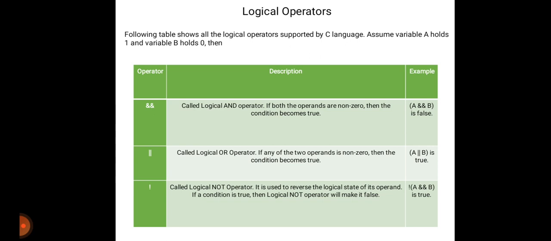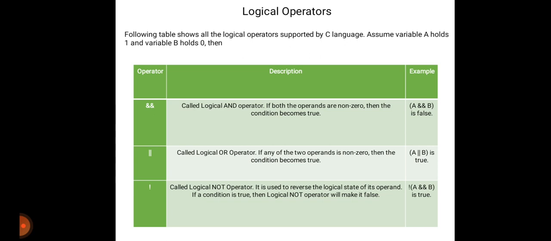The next is the logical OR operator. If any of the two operands is non-zero, then the condition becomes true. Here one value is 0, that is B, but the other is non-zero, that's why this condition is true. Then the logical NOT operator, the third one, is used to reverse the logical state of its operand. If a condition is true, then the logical NOT operator will make it false. Here A and B is false, and the value of A is 1 and B is 0, so NOT of it is true.